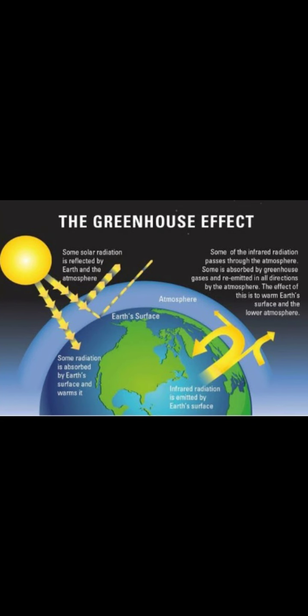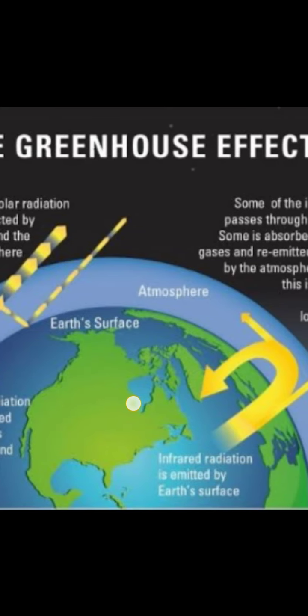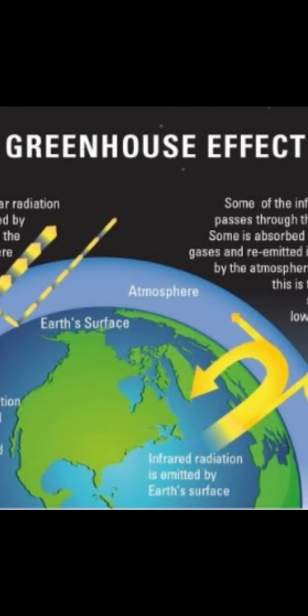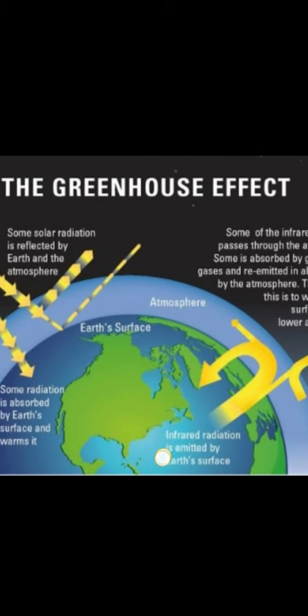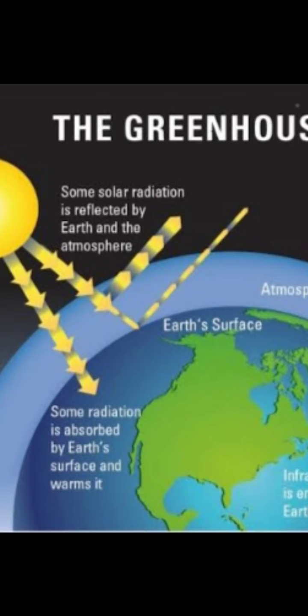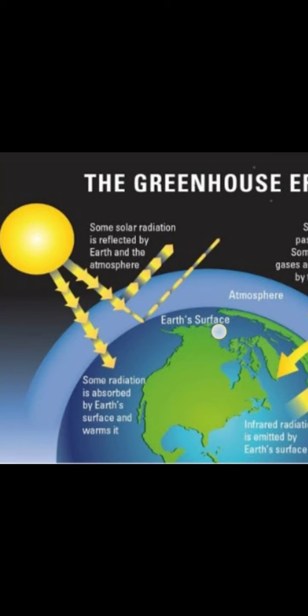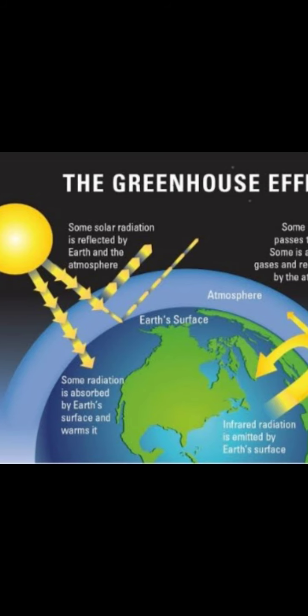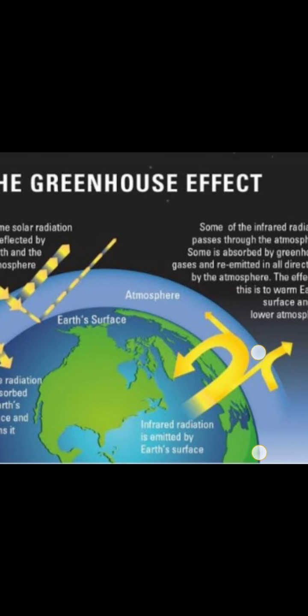Then if we come to the greenhouse effect, greenhouse gases surround our earth like this shape. It is a combination of three gases: nitrous oxide, methane and carbon dioxide. If these gases were less, it would be fine: the sun rays will come over here and go up again into the atmosphere, and some of the rays the greenhouse holds with it and gives back to the earth as well, like here.